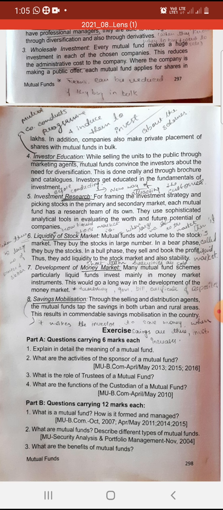So it will be very helpful for the market, because there will be liquidity. When there is liquidity, of course, the market will develop. So there is a development of money market or short-term securities. Saving mobilization: when small investors know that when they invest the money, they will get better returns, they start saving. So savings habit will increase among rural and urban areas. This results in an increase in the saving mobilization in the country.